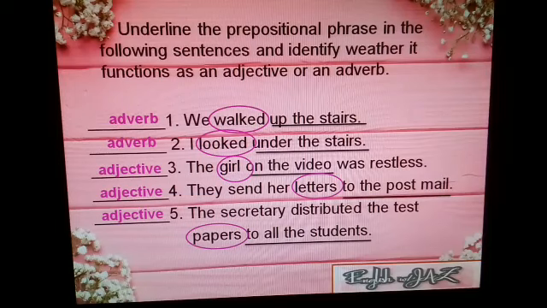Did you get it all correctly? Well, I hope that you all understood our lesson for today, which is all about prepositional phrases.